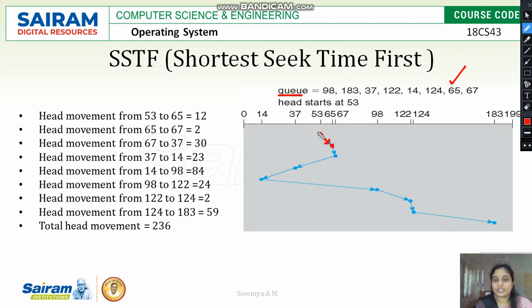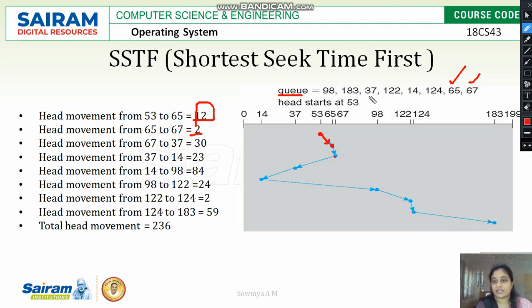The head moves from 53 to 65, a distance of 12. Then the head is at 65, and from 65, 67 is nearest, so 67 is the next disk schedule.